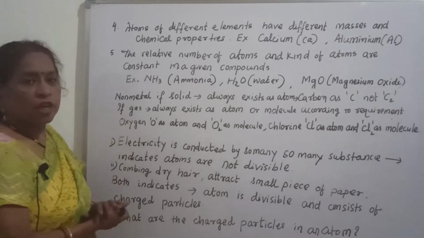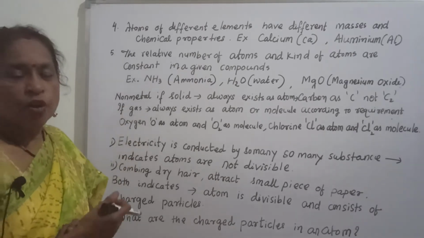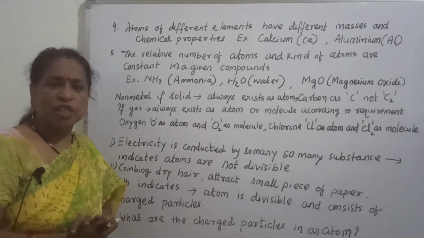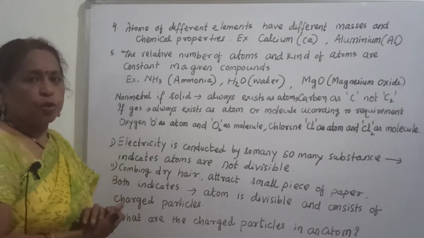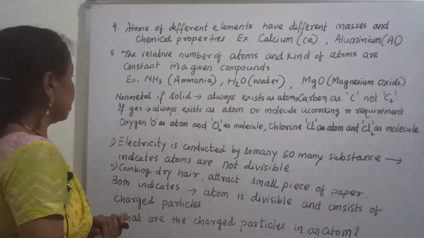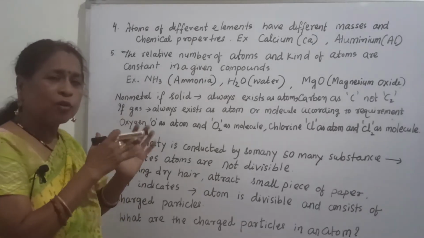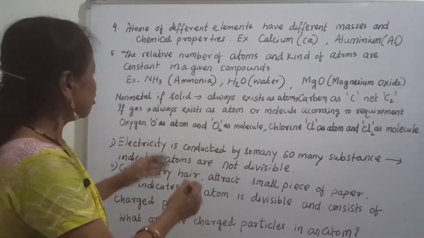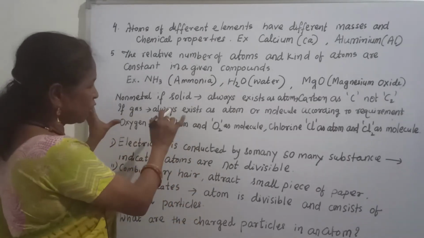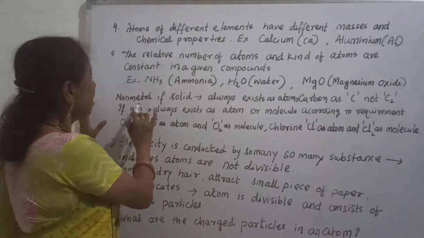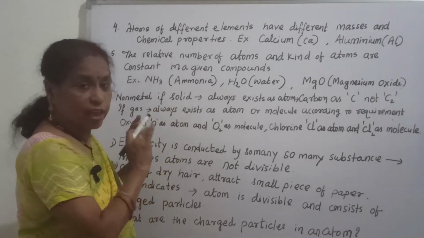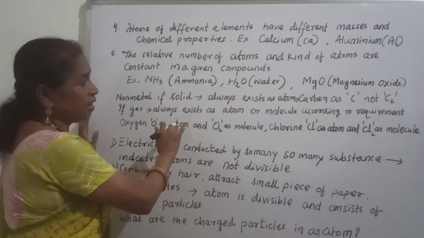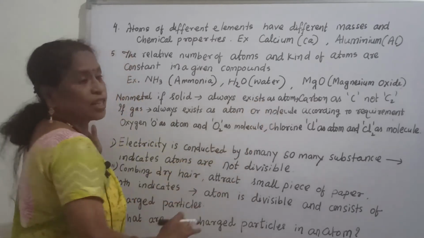Till now 4 postulates are correct, only one is not, that atom is not divisible. Now it is proved the atom is divisible. Now the question is, how can you know, how can you write that one is O2 and the other is Na? Now see here. For your knowledge I have explained here: a non-metal, if it is solid, always exists as atoms.